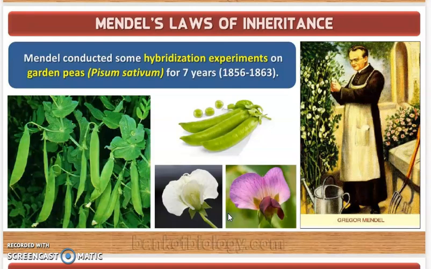So as they needed, they would go to a flower and dust this anther, and he saw the results of that. That is why it is hybridization. He did not do it on genetically identical parent organisms. It was done between two genetically dissimilar parent organisms. That is why it is a hybridization experiment, from the year 1856 till 1863. For 7 years he worked continuously, and he came up with the laws of inheritance.